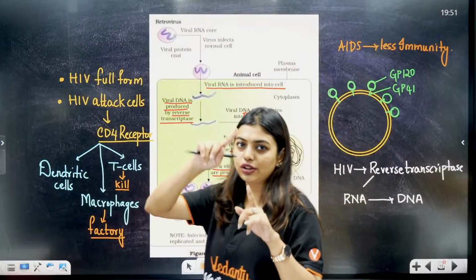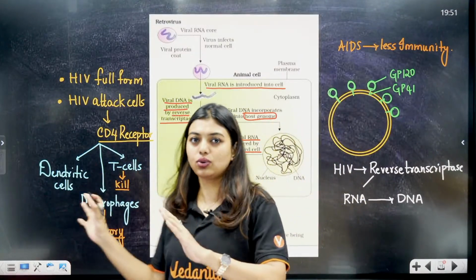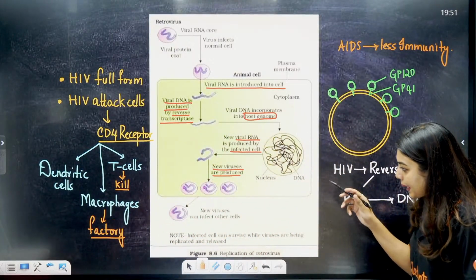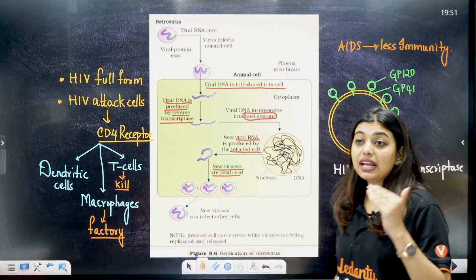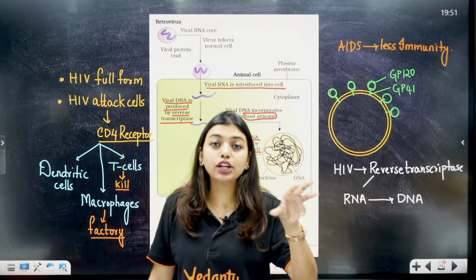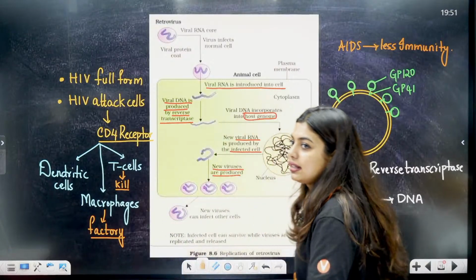Dendritic cells are your neurons, we have studied, no? Dendrites, axon, all that, those are your dendritic cells. Yes. Now students, macrophages, you remember, very important. HIV has an enzyme called reverse transcriptase, which converts RNA to DNA so that it can enter into the host genome. Yes, got it?